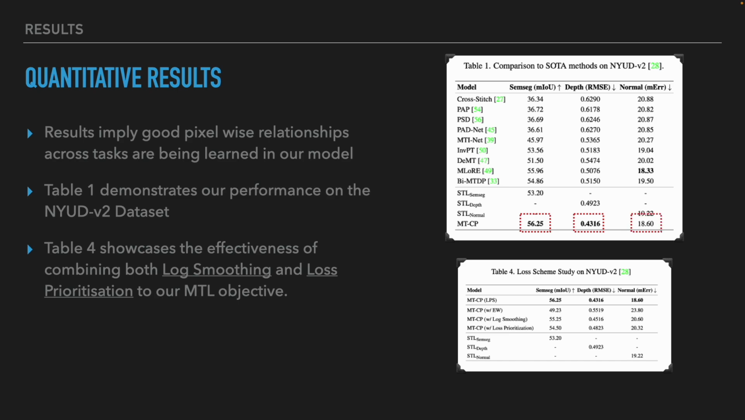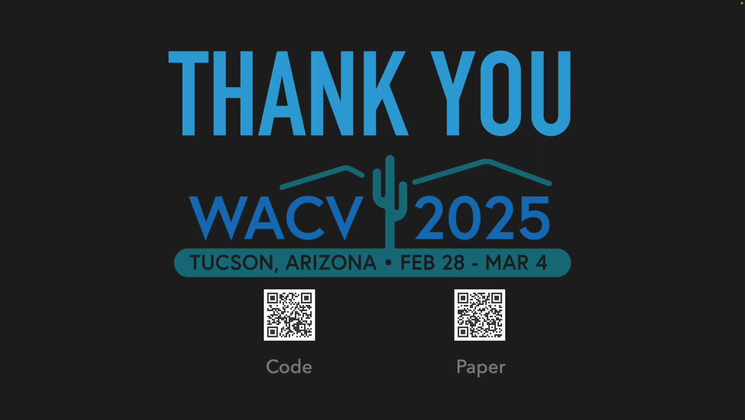On the other hand, Table 4 showcases the effectiveness of combining log smoothing and loss prioritization in our MTL objective. Indeed, the ablation of either of these elements reduces the performance for all tasks, whilst their combination leads to our state-of-the-art performance. On another note, Table 4 also proves the inefficiency of the equal weighting scheme for the reasons explained earlier.